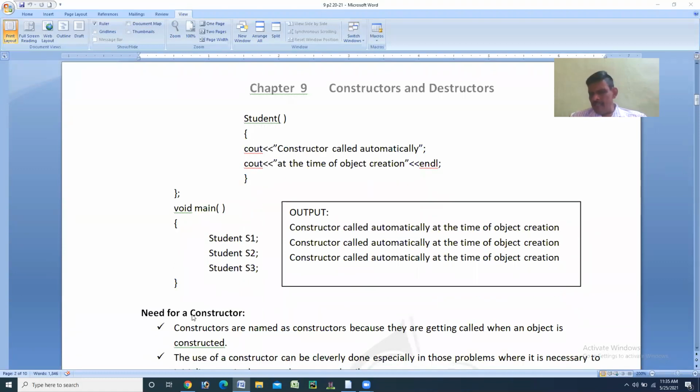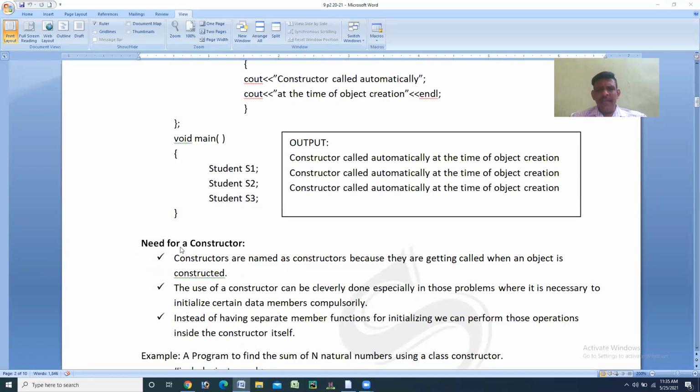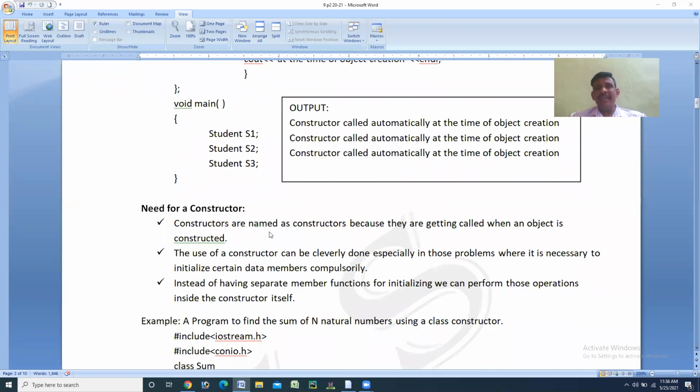After knowing this, now we move on to the next small heading, the need for a constructor. Why do we need constructors? Constructors are named as constructors because they are called when the object is created. When you construct an object for a class, that particular member function is activated automatically. That's why it is called a constructor. When you are constructing, at that time the member function is going to execute. That's why there is a need for a constructor.